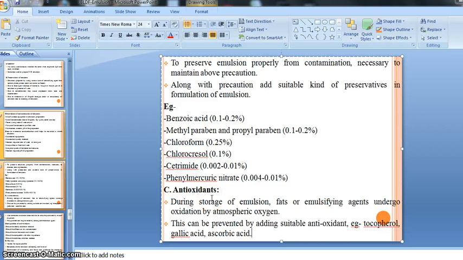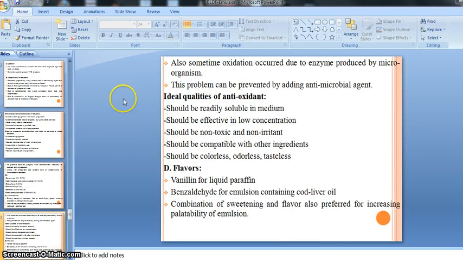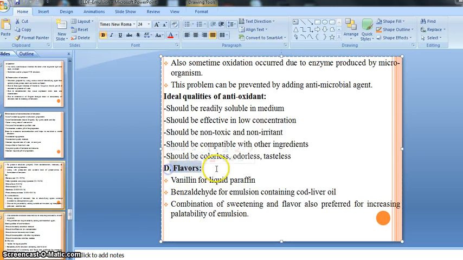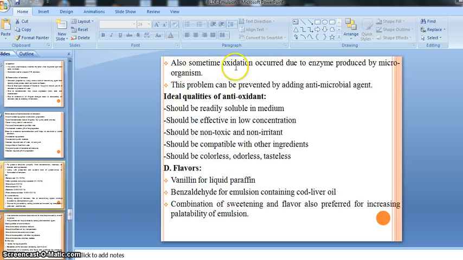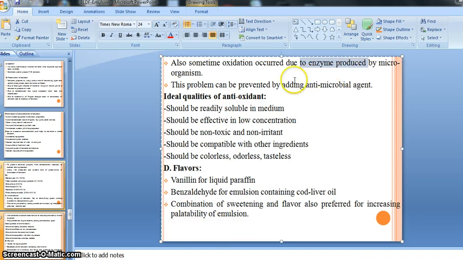Then another excipient is flavors. So flavors also is another excipient, right? So the antioxidants are tocopherol, gallic acid and ascorbic acid. Also sometimes oxidation occurs due to enzyme produced by the microorganism.